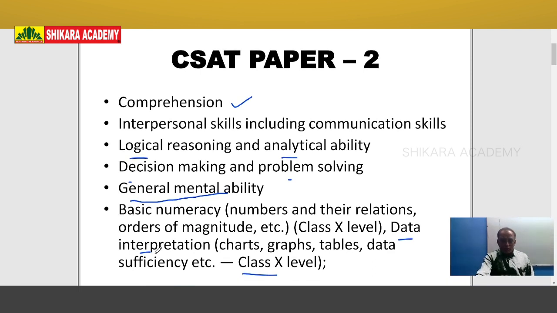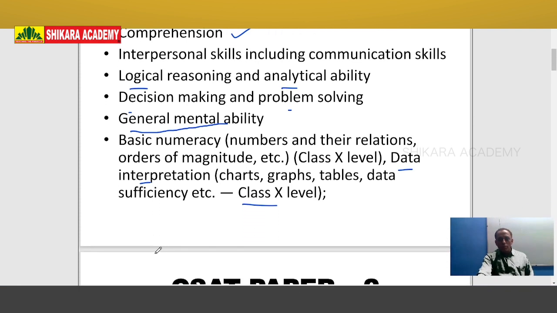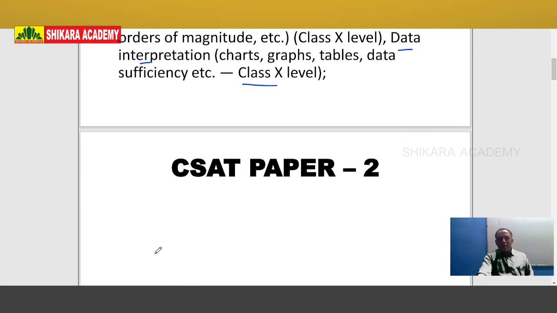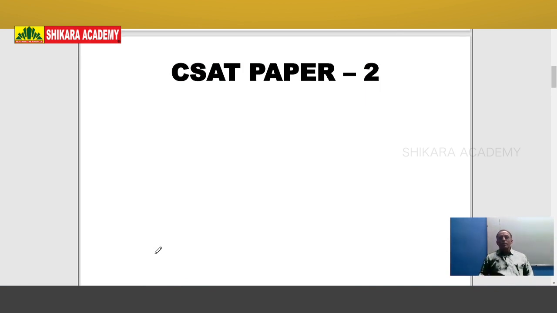Today we will discuss this CSAT paper 2: how to prepare for the Civil Services Aptitude Test, and how to get good marks in the second paper. First, CSAT paper 2 has a total of 80 questions. You have 2 hours of time. The total marks is 200.